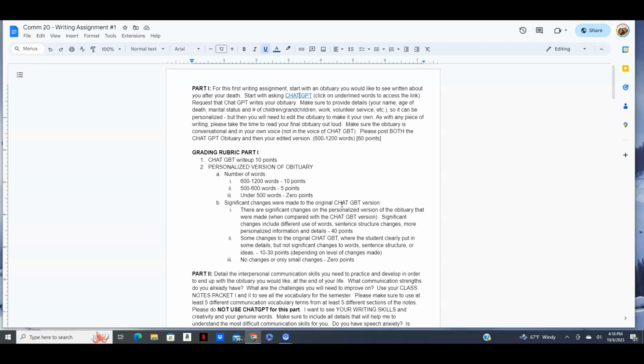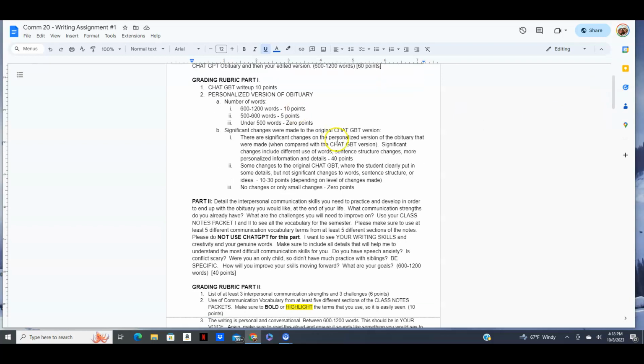That is plagiarism if you just copy and pasted that for your assignment. So I want you to start with that, but then I want you to make it your own. So you're going to edit it, use your words, make it much more personalized. And so what I'm looking for in part B are significant changes were made to that ChatGPT obituary so that it really looks like something you wrote, okay?